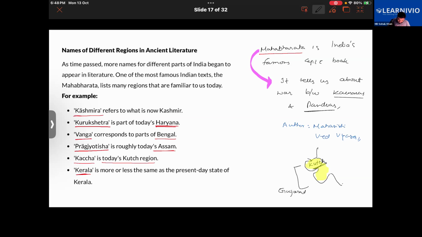This Kutch was earlier known as Kachcha. In the Mahabharata, this has been named Kutch, and in some books, this place has been called Saurashtra. Now hope you're able to understand these things.